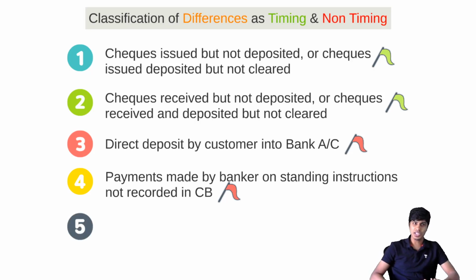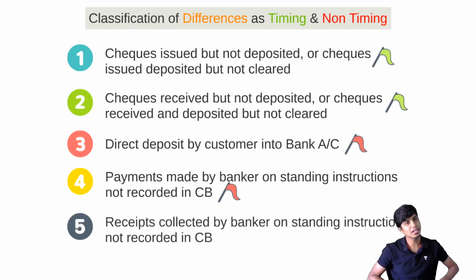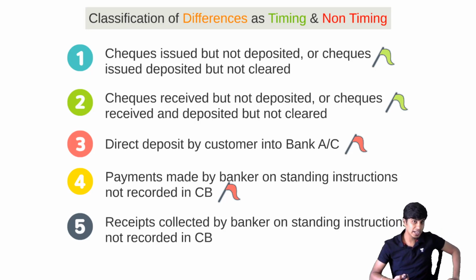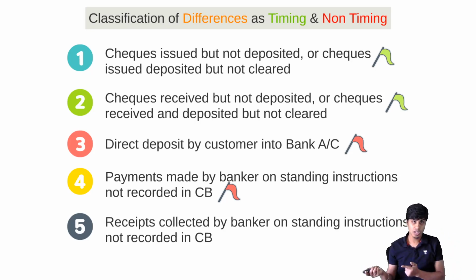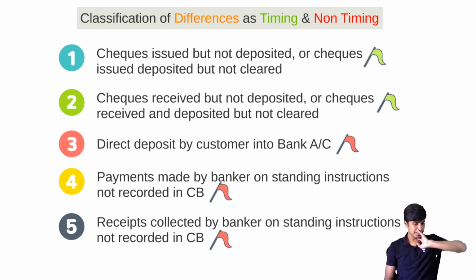Then the same is the case with regard to receipts collected by banker on standing instructions. Receipts have been collected, and the banker has recorded them in the passbook. If you don't record them in the cash book, the error will be there forever. It is an error. It is not a timing difference. It will not be cured by time. You have to make the entry. So this item requires adjustment. This is a non-timing difference. Then lastly, what do we have?